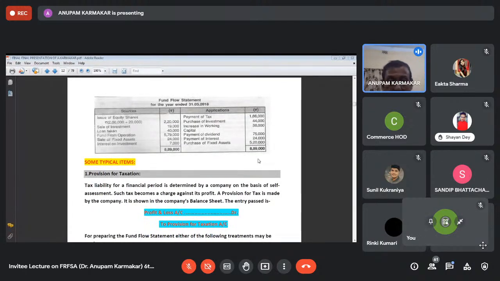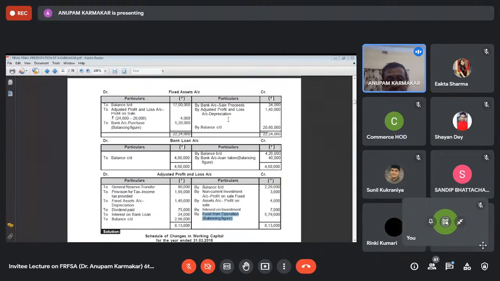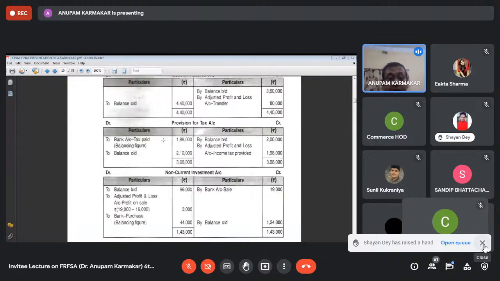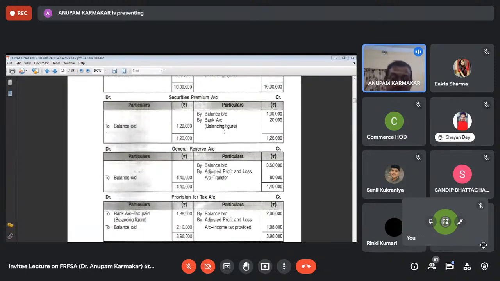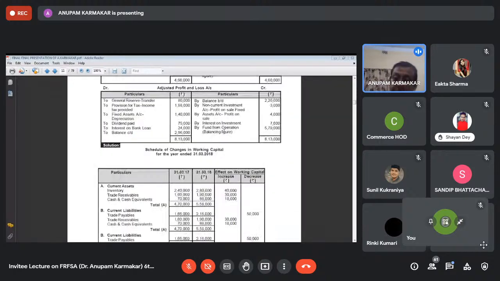Now after that, we have to finally prepare this fund flow statement. You see that in case of these ledger accounts, in some ledger accounts, you will see that there is by bank. It will be written in the source, and in some, see that this is by bank. So this will be written in the source, and in some ledger account, this is written to bank. That means this will be written in the application side. So from the ledger accounts, you try to find out by bank and to bank. So by bank will come in the source side, and to bank will go in the application side.